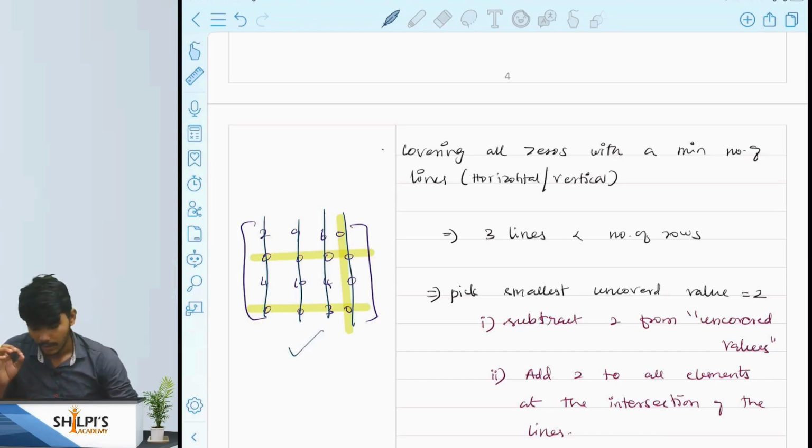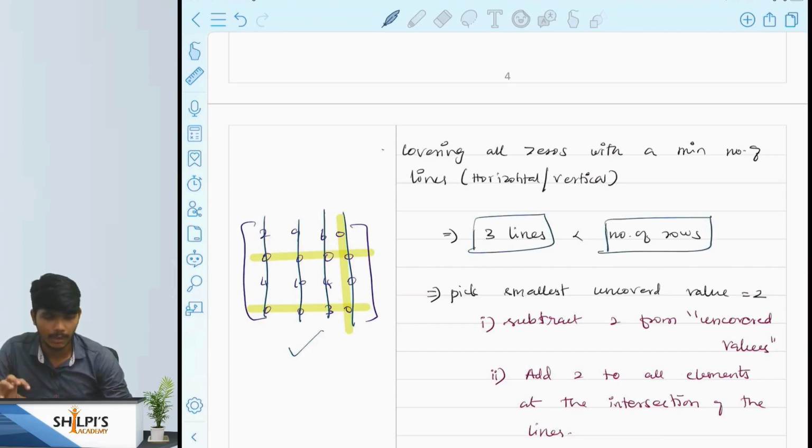If you are sure you have covered all the zeros with the minimum number of lines, you have to compare that with the number of rows present in the cost matrix. In our cost matrix, we have 4 rows. The number of lines we have drawn is less than 4, so this is not an optimal matrix and we have to develop a new matrix.